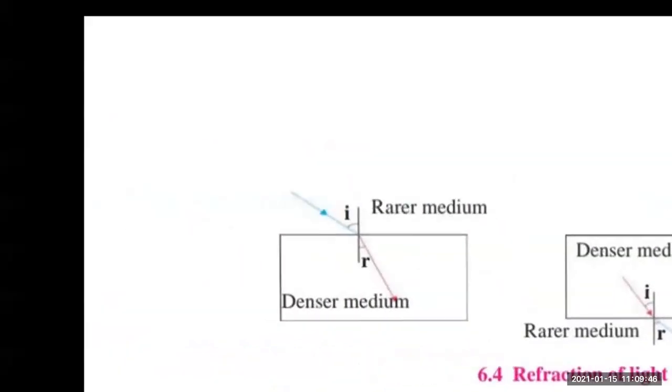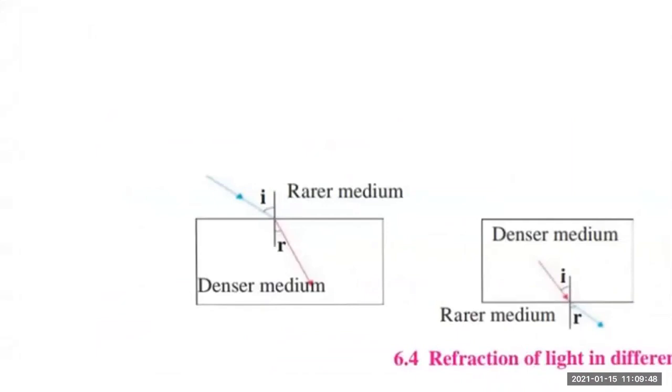Whereas here, when it passes from the rarer medium to the denser medium, you can see the ray shown in red color, that is the refracted ray. So it bends towards the normal.